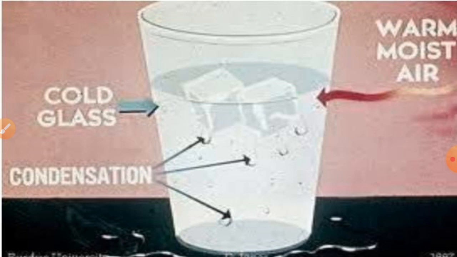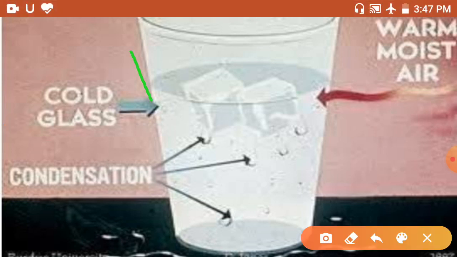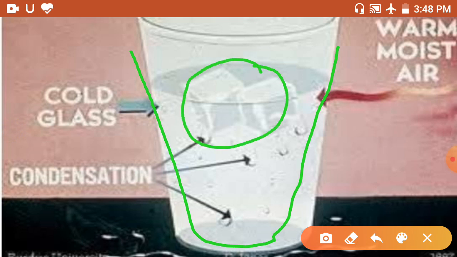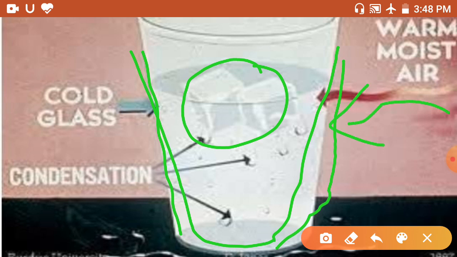Suppose you have cold water in a glass, and you can also see ice cubes inside. The water is very cold, so the glass surface is also cold, and there is warm and moist air all around the glass.